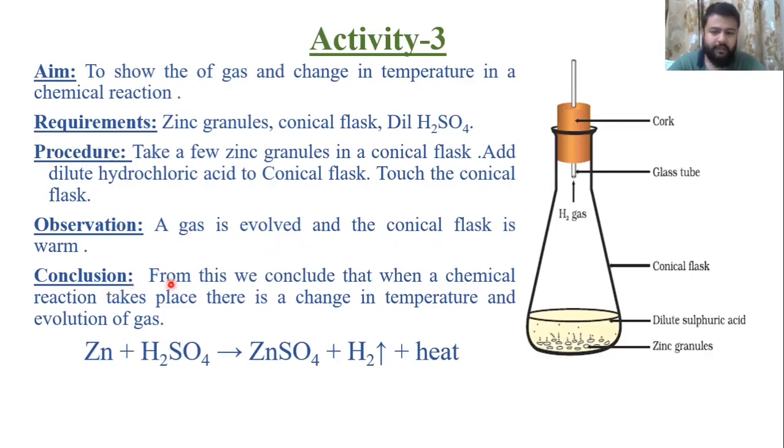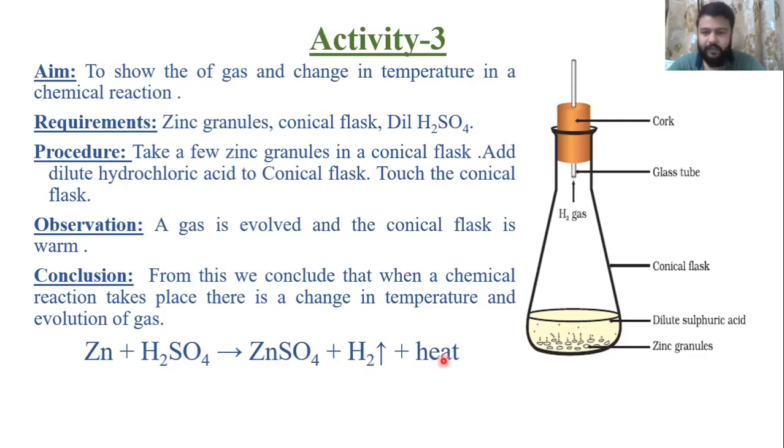Now the conclusion: from this we conclude that whenever a chemical reaction takes place, there is a change in temperature and evolution of gas. They may both occur simultaneously, or there may be one or the other. The whole chemical reaction will be zinc plus H2SO4 gives you ZnSO4. This is a single displacement reaction with the evolution of hydrogen gas plus heat.